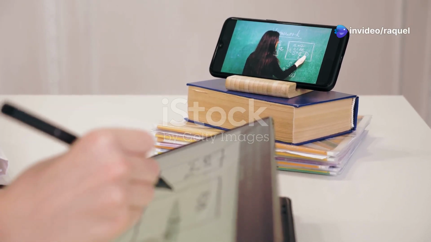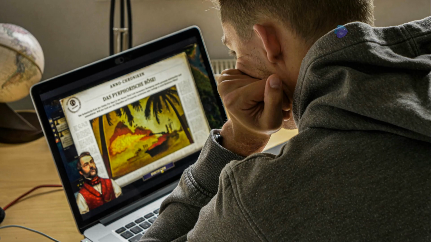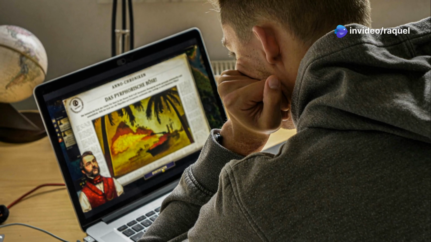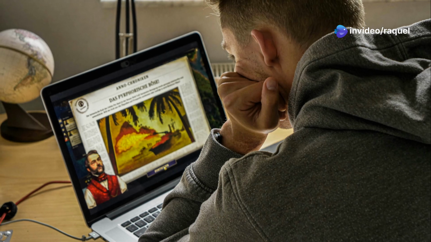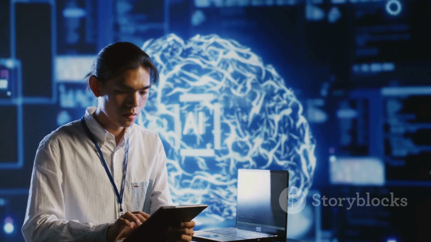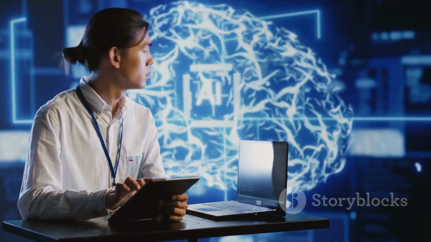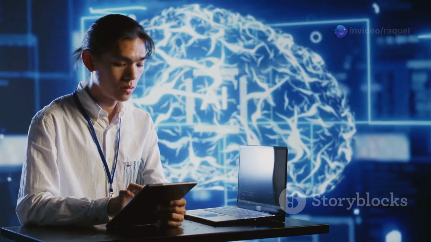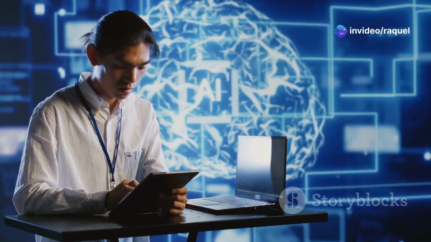Section 9. The journey continues. Staying ahead in the ebook game. Congratulations on successfully publishing and marketing your ebook. As you bask in the glow of accomplishment, remember that the journey of an ebook author is an ongoing one. The digital publishing landscape is constantly evolving, so it's crucial to stay ahead of the curve and adapt to emerging trends to ensure your ebook remains relevant and continues to attract readers.